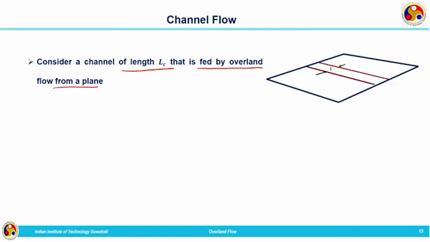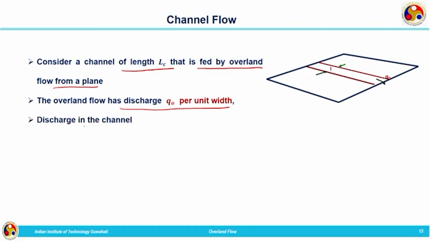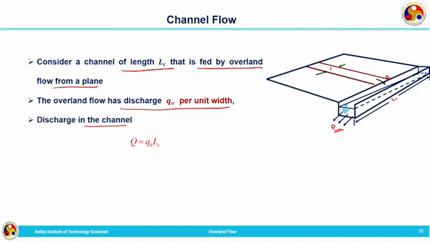Here we have the overland flow, and within that overland flow we have considered unit width only. So, the flow is entering a channel. Overland flow has a discharge Q naught per unit width that is discharging into a channel of length L C. This is the schematic representation of our channel flow. The channel has a slope, and based on the slope, flow takes place. The total discharge from the channel is represented by Q. Q is given by Q naught multiplied by L C, where we have considered the width as unity.